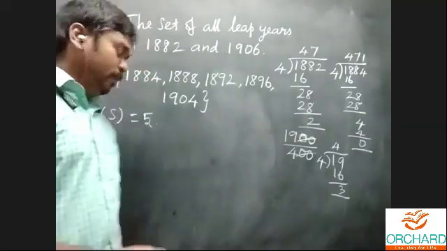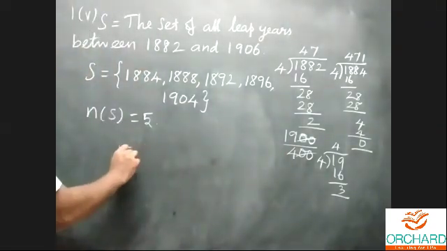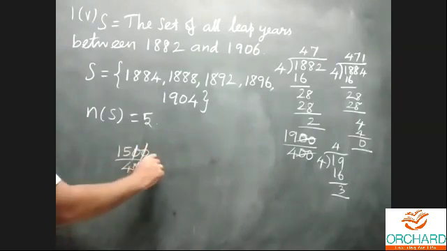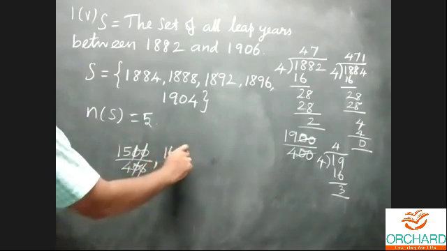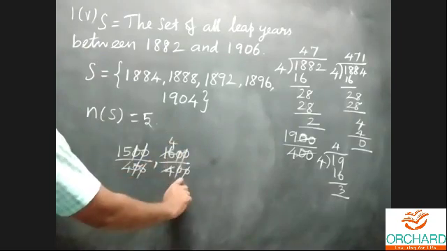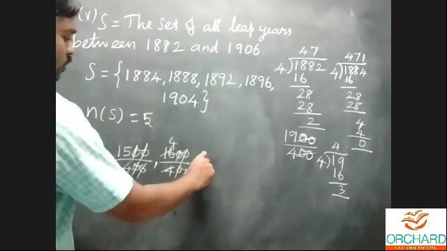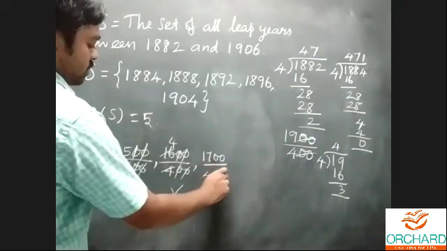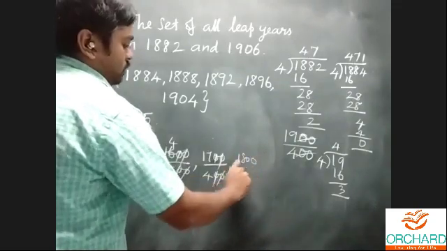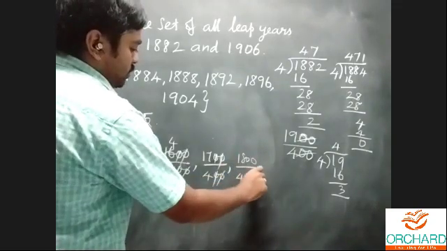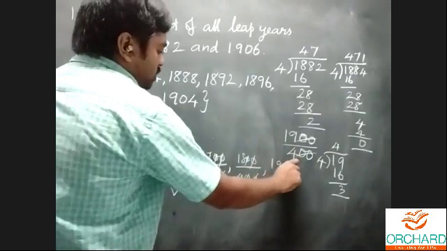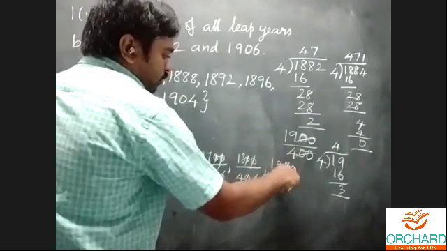For example, is 1500 divisible by 400? No, that is not a leap year. Next, is 1600 divisible by 400? Yes, it's a leap year. It is divisible by 4 too. Therefore, it is a leap year. 1700 divisible by 400? No, that is not a leap year. Next, 1800 divisible by 400? No, this is not a leap year. 1900 is also not divisible by 400. Therefore, it is not a leap year.